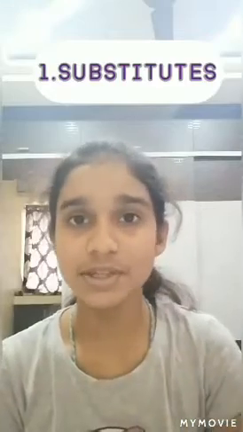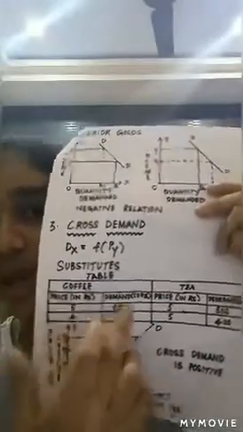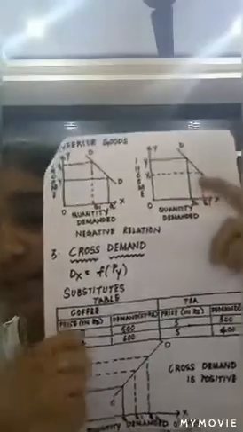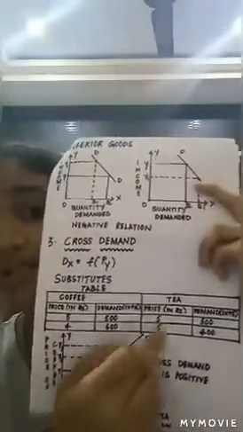As discussed earlier in determinants of demand, I have told you that the substitutes share a positive relationship between the price and quantity demanded. So what is the reason for that? Here, if you look at this table, we have taken the price and the demand for coffee and the price and demand for tea. Here, when the price of coffee fell from 5 to 4, we can see that there is an increase in demand. But here you can find that though the price of tea is constant, there is a decrease in demand for tea. So what is the reason for this?